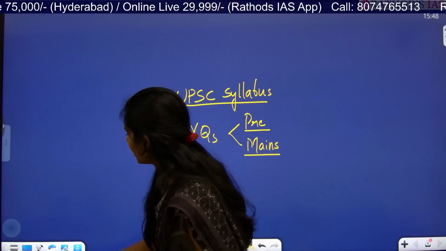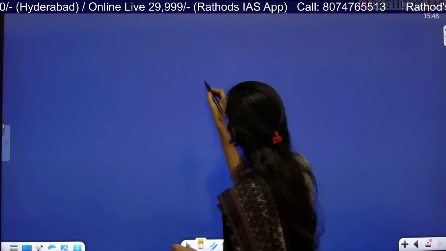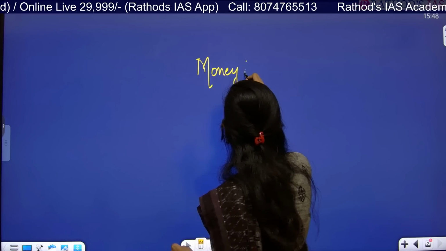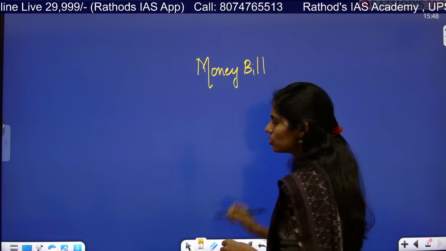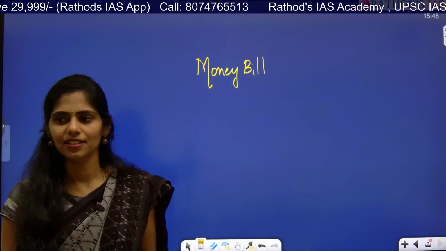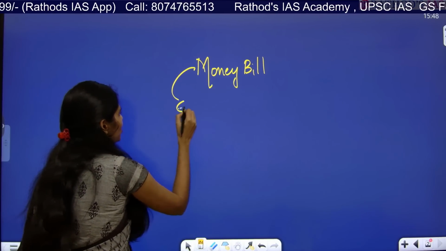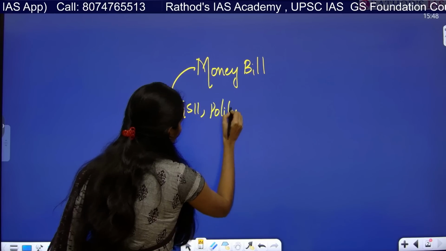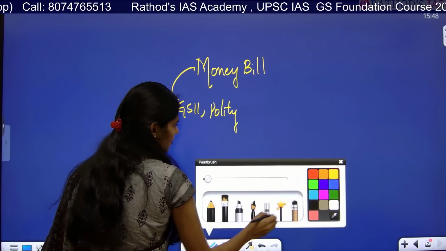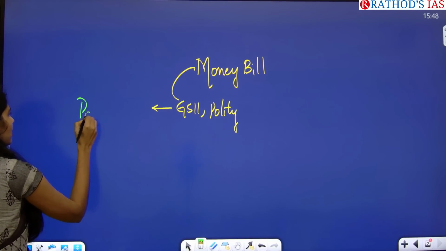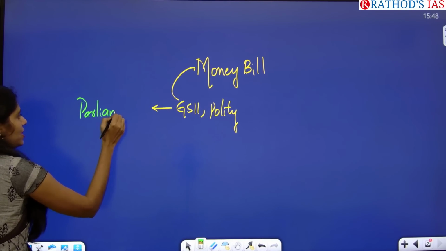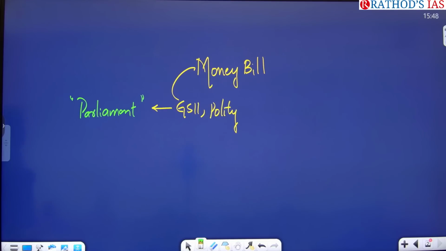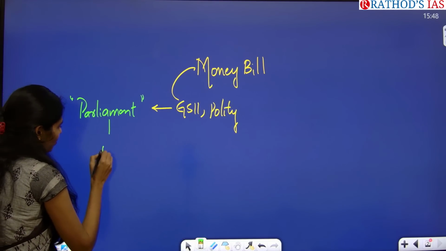Okay. So I'll give you the dimensions that you have to focus. First let us write about this money bill. So from which topic we can connect this? GS paper 2, polity. So in polity you have this topic called as parliament, right? So in this parliament we have this topic of passage of bills. So here you have to focus on first one, types of bills.